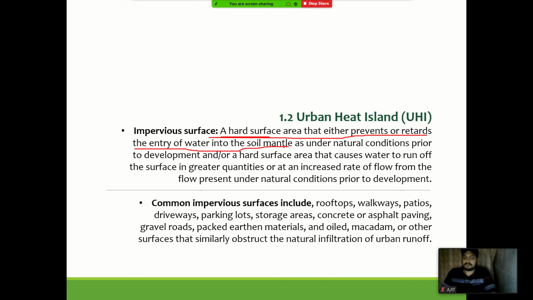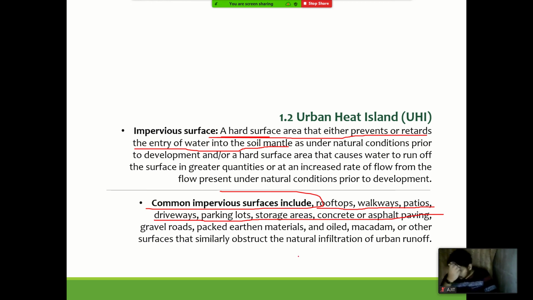Since we have hard paved surfaces, they start retaining heat. Common impervious surfaces we know are rooftops, walkways, patios, driveways, parking lots, storage areas, concrete and all paving, most of what we see in the outdoor environment.